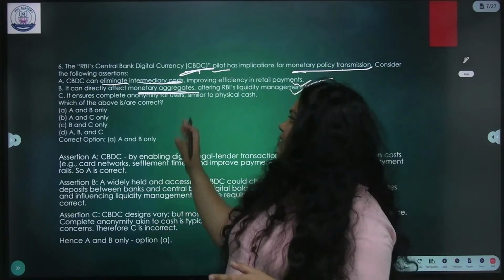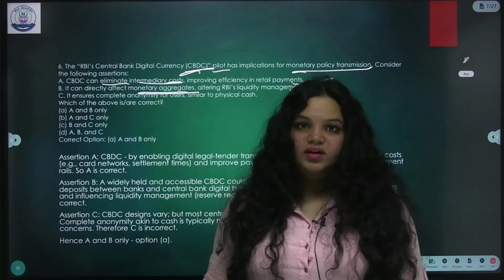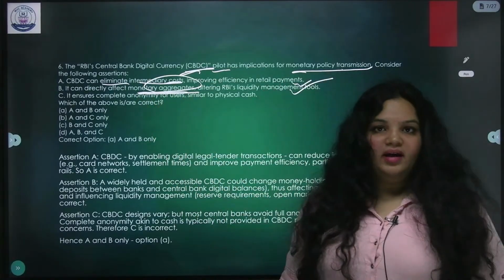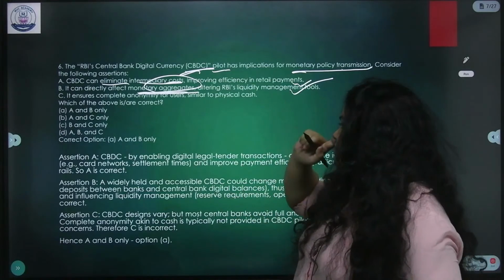Now with CBDC, it's easy to track. It's not like physical notes, no? It's easy to track where the money is going. So it will definitely affect monetary aggregators. So that's why it is correct. Okay, most of you have marked it wrong also.